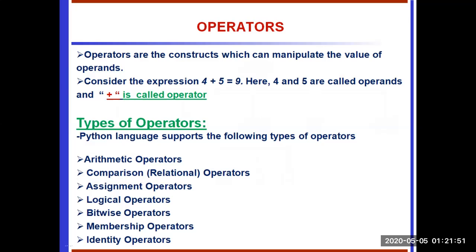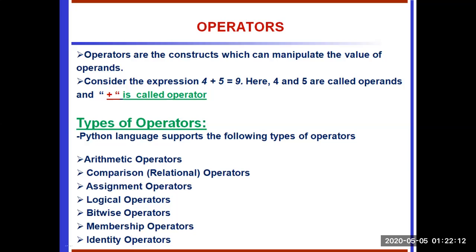Operators are constructs which can manipulate the value of the operands. Here operands means variables. So in A plus B, A and B are the operands and plus is the operator. Consider this expression, 4 plus 5 equals 9.